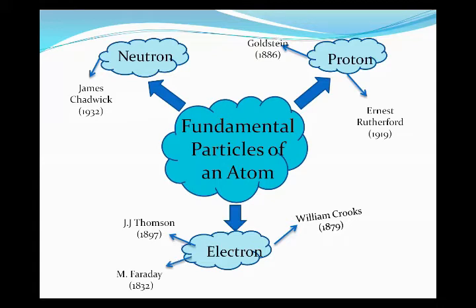These three scientists worked on the electron, and finally the electron was discovered. This is some history about the fundamental particles of the atom: proton, neutron, and electron, discovered by different scientists in different eras. Now, after this, we will move toward the details of these discoveries.